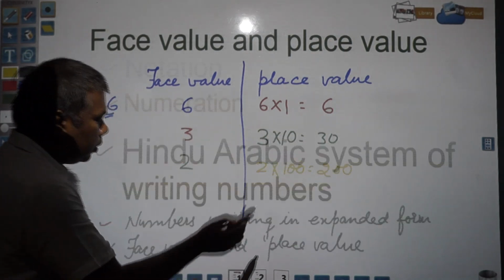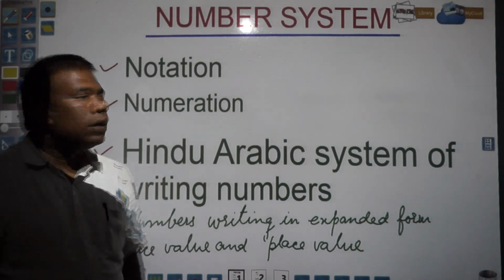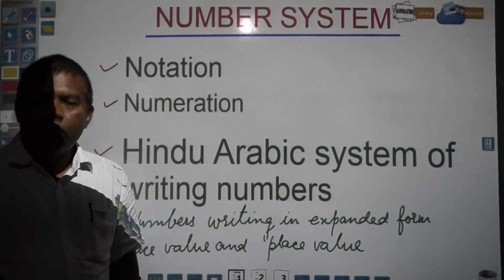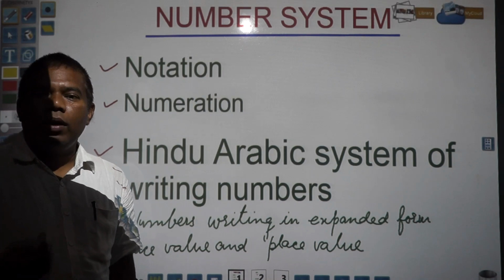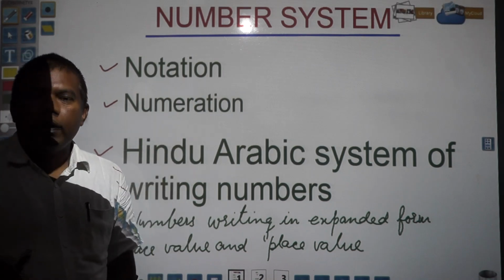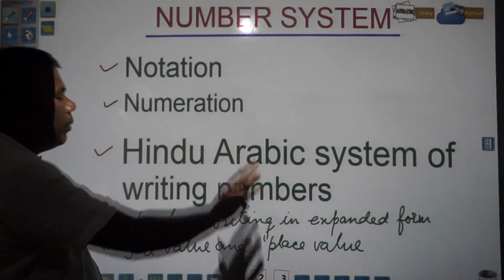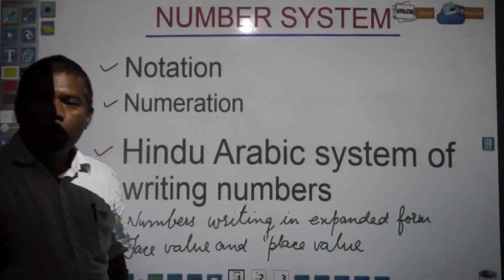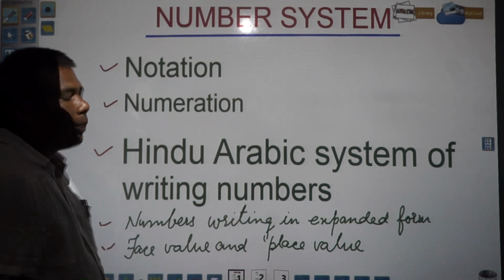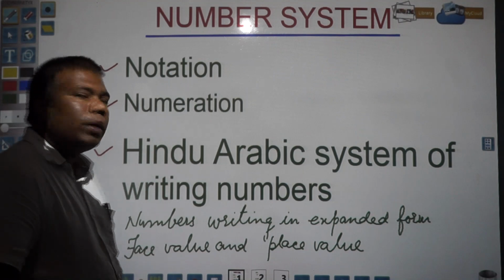So again, just you see what did we learn. Notation. What is notation? Writing numbers in figures or symbols is called notation, like 1, 2, 3, 4. Numeration is what? Writing numbers in words like ONE, TWO. So these are called numeration. In the Hindu Arabic system, you learned how to write numbers, right? Writing numbers in expanded form, you understood how to write. And lastly, you understood face value and place value.